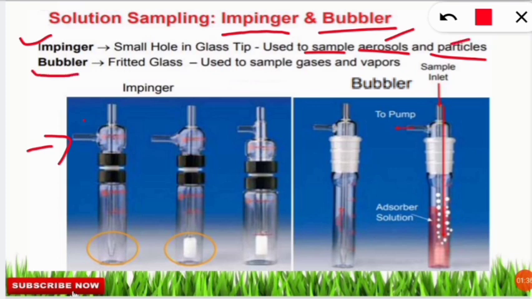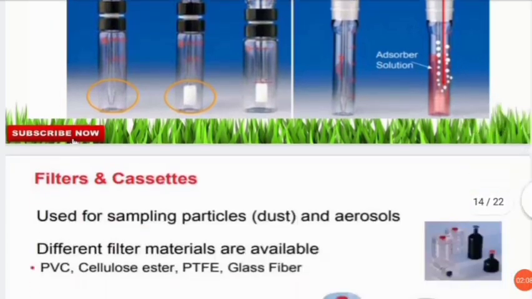Next is the bubbler. You can see here, it is having fritted glass. The meaning of fritted is finely porous glass, because they have to allow the particles to go and settle down. And here an adsorber solution is placed in case of bubbler kind of sampling. So here what happens, this absorbs the air pollutant present in the atmosphere with the help of the inlet through this fritted glass. Then these are absorbed in the solution, and further we will analyze and see what is present in the air. Let's move to the next slide.